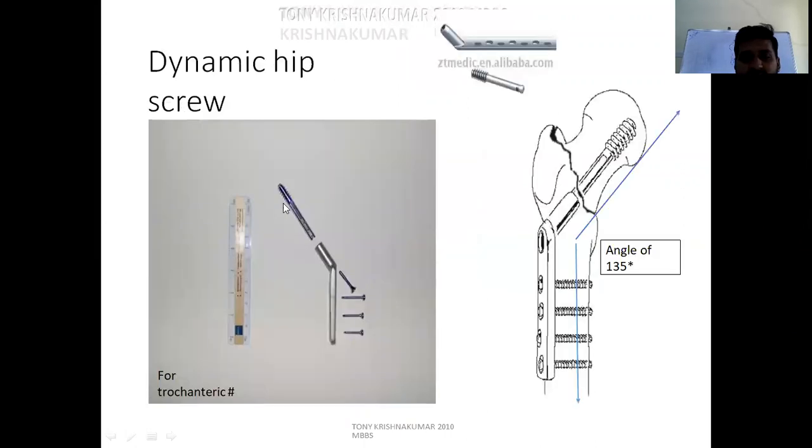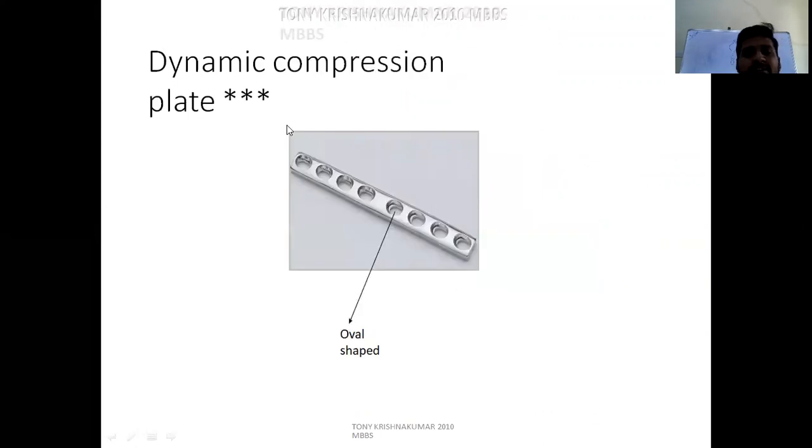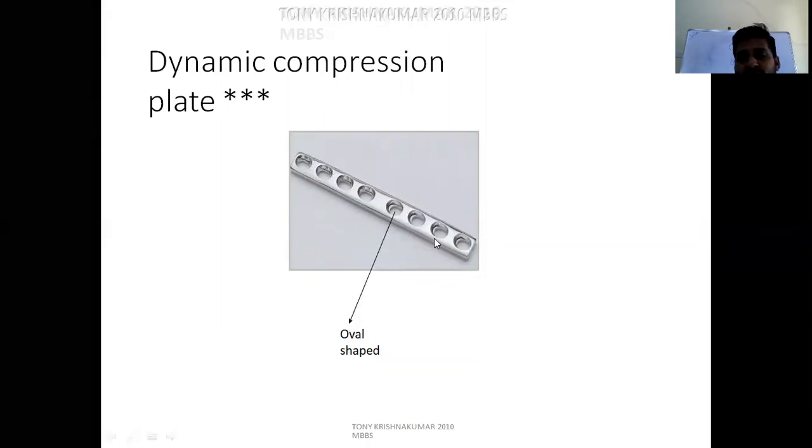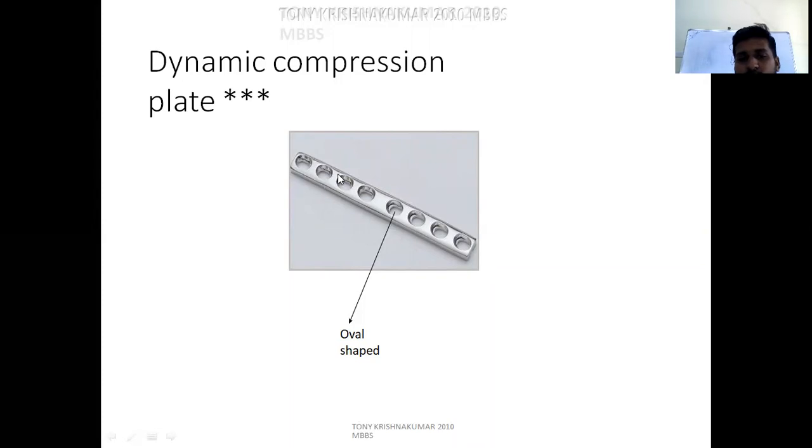See, this is a DHS. This is very important. We have already seen this one. This is a plate with a barrel, and it has a screw with a threaded part. The angle is 135 degrees, and there is a staggered arrangement of holes in the plate. This is the dynamic compression plate. By seeing the plate, if the holes are oval and there are no threads inside, then you can tell it is a dynamic compression plate. Oval shaped holes.